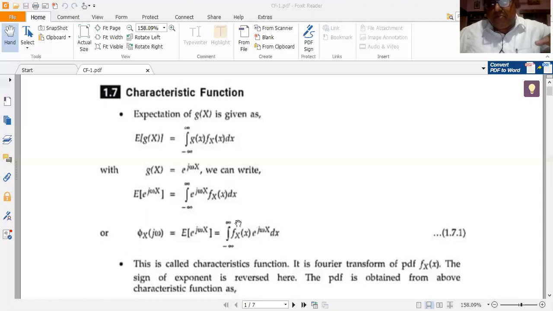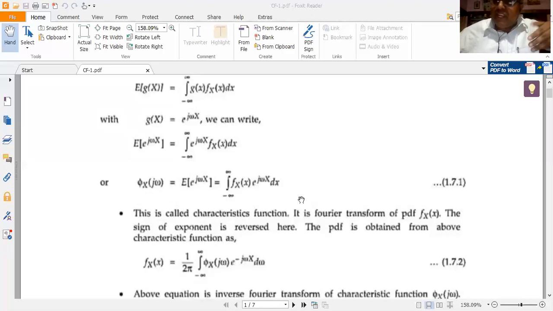Integral minus infinity to plus infinity f_X of x dx would all be there. Only in the case of the CF, I have the exponent j omega x, whereas in the case of the Fourier transform, I have e to the power of minus j omega x. That's what we have written here. The sign of the exponent is reversed here. So that's right, and the CF is a linear operator.